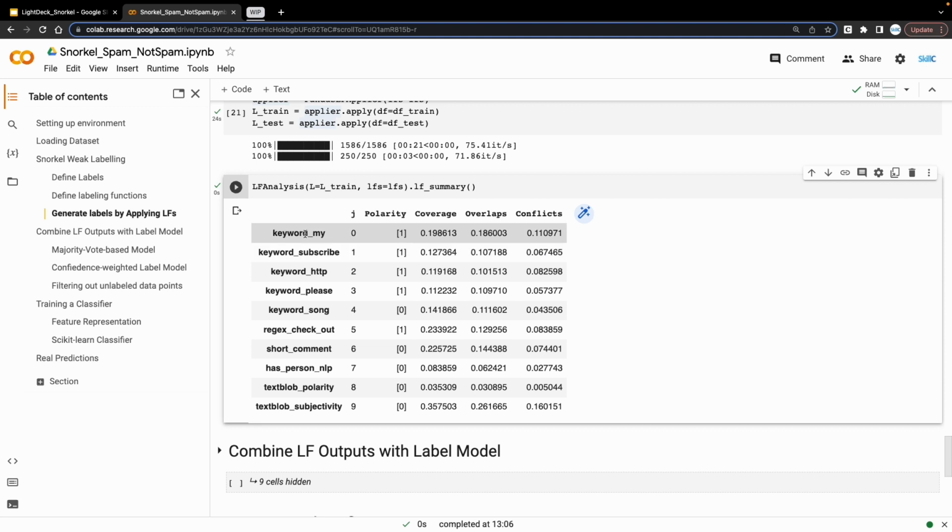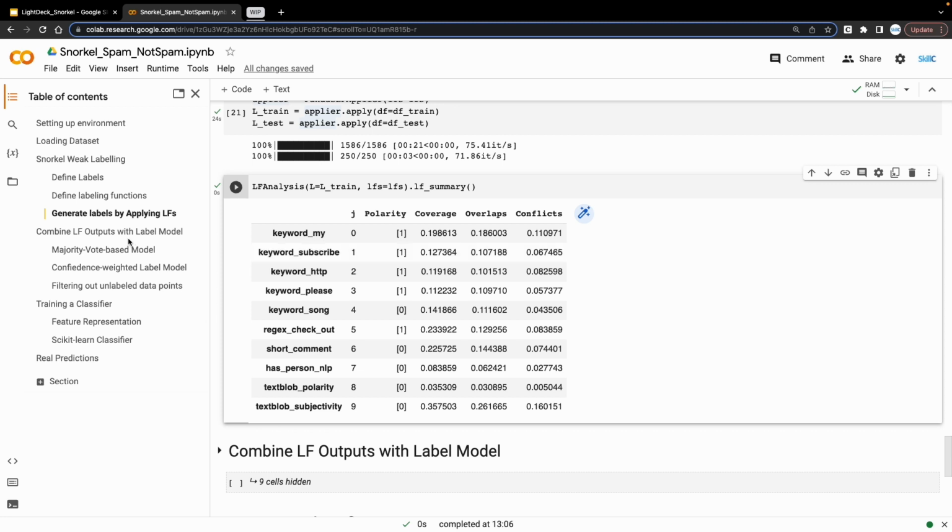So these are all the labeling functions that we have defined and applied on our training and test data. And this is the performance of these LFs. Over here, coverage is the percentage of samples for which a given LF votes ham or spam. Overlaps mean the percent of data points labeled by multiple LFs. These LFs can assign the same or different labels. Conflict means percentage of data points that are labeled differently by multiple LFs.